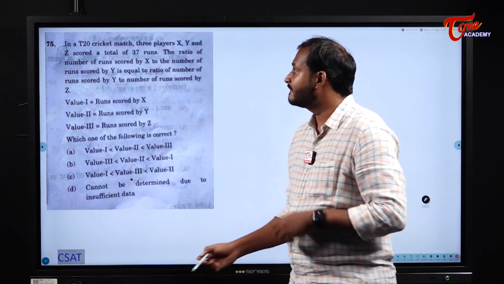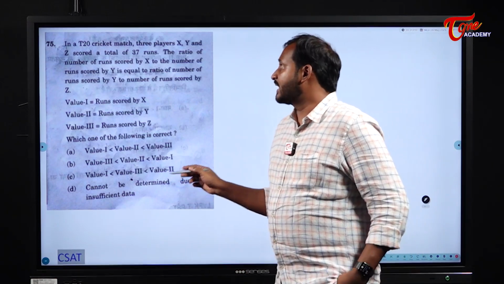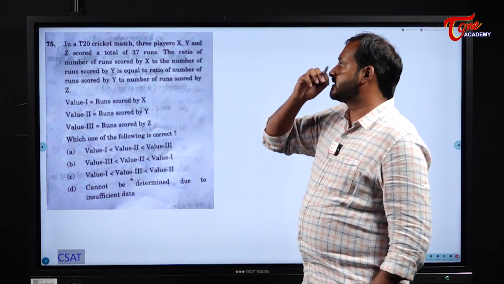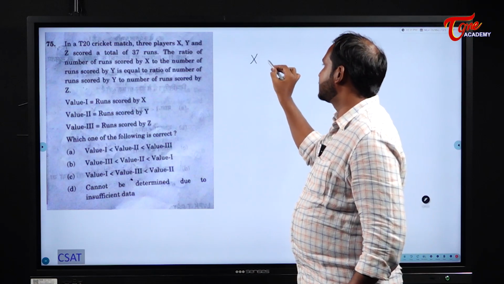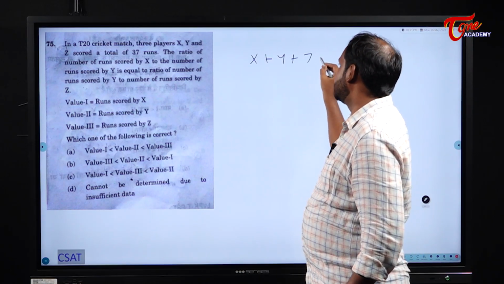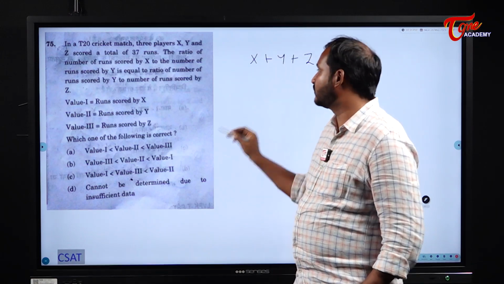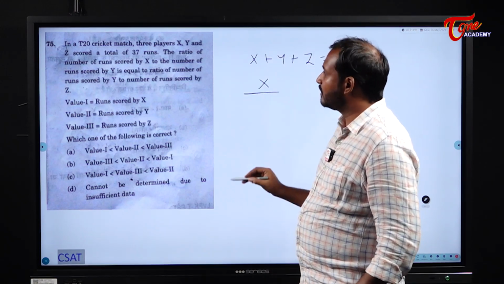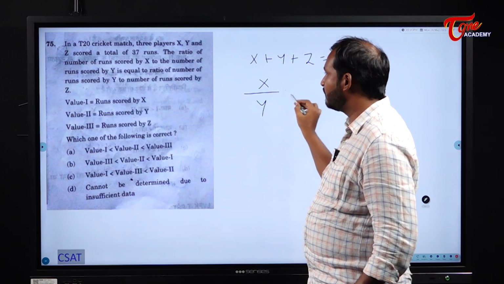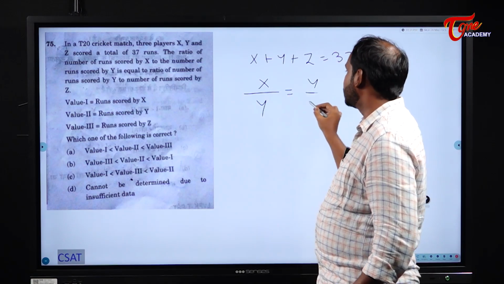Next one. See here. In a T20 cricket match, 3 players X, Y and Z scored a total of 37. That means X plus Y plus Z is equal to what? 37. The ratio of the number of runs scored by X to the number scored by Y is equal to the number of runs scored by Y to the number scored by Z.